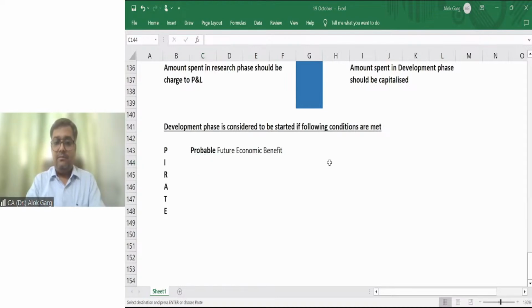I: intention to complete and use or sell the asset.